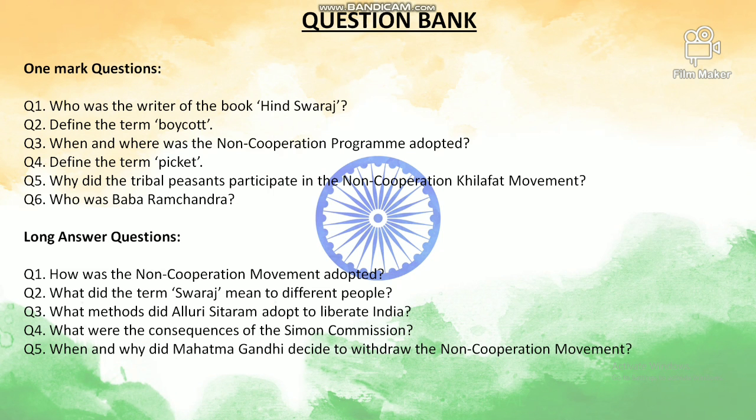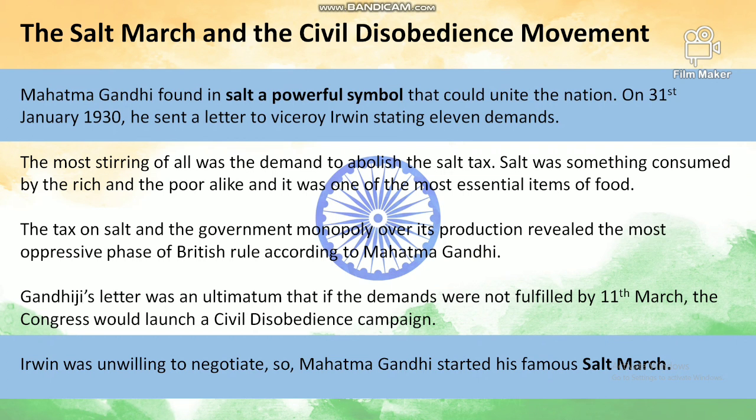Now, Salt March and the Civil Disobedience Movement. Mahatma Gandhi found in salt a powerful symbol that could unite the nation. On 31st January 1930, he sent a letter to Viceroy Irwin stating 11 demands. In these, the most stirring of all was the demand to abolish the salt tax. Salt was consumed by the rich and the poor alike, and it was one of the most essential items of food. The tax on salt and the government monopoly over its production revealed the most oppressive phase of the British rule, according to Mahatma Gandhi.